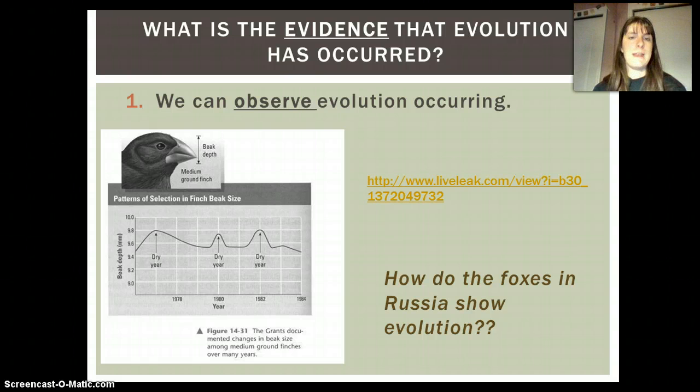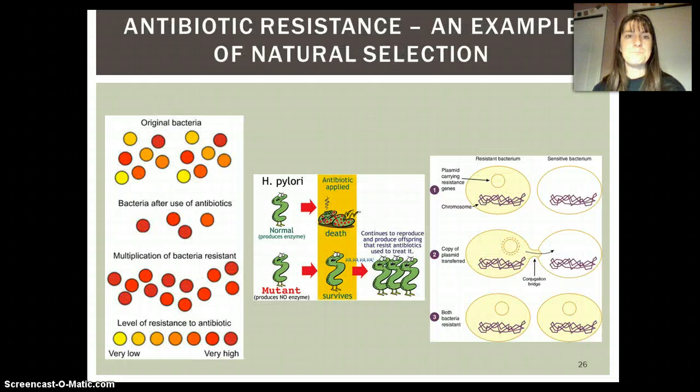And there's many different pieces of evidence where we can see evolution occurring. One place we talk about a lot with evolution occurring now is with antibiotic resistance, which is generally a bad thing for us humans. So this is supposed to represent different bacteria. And down here at the bottom, there's sort of a key to the variation. And the level of resistance to antibiotics. So very low resistance to the sort of yellow ones, they basically die when there's antibiotics there, and we go up to very high resistance to antibiotics.